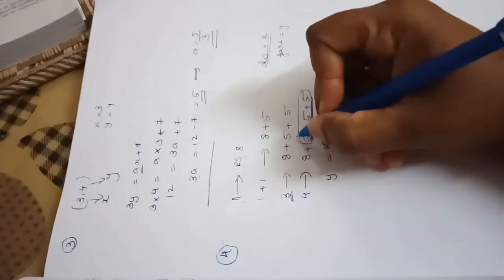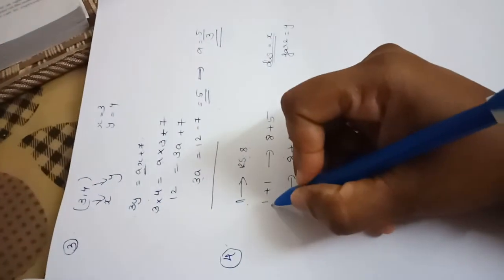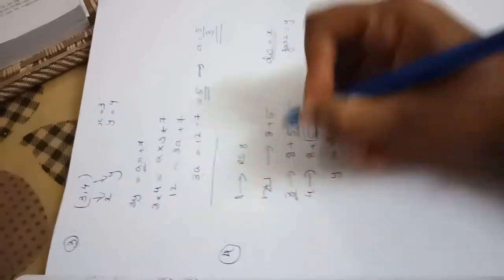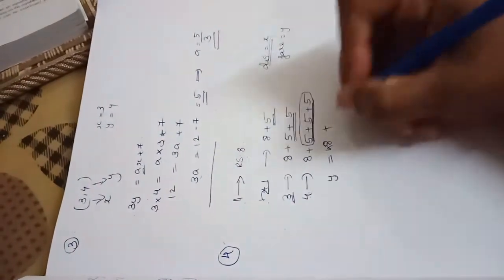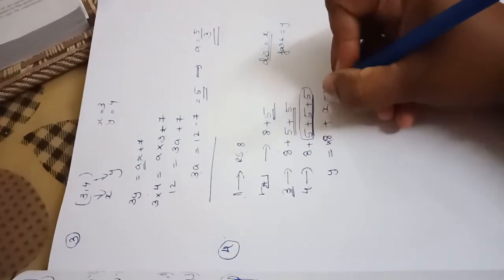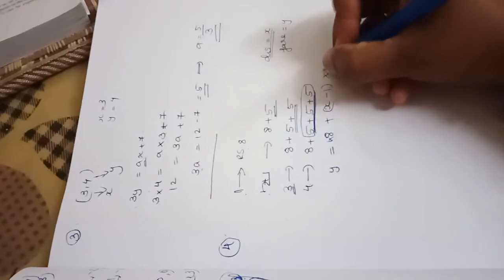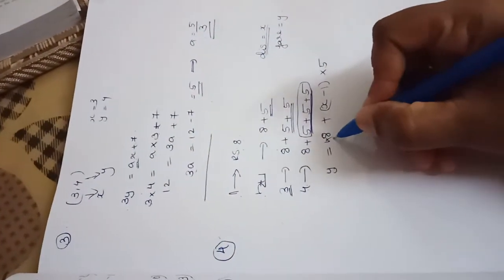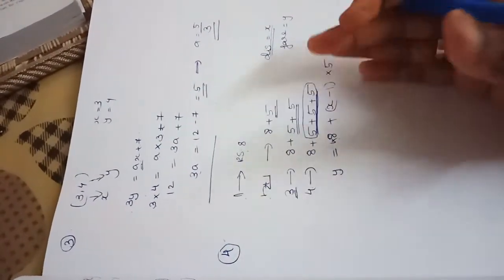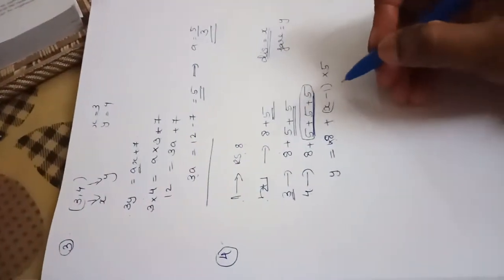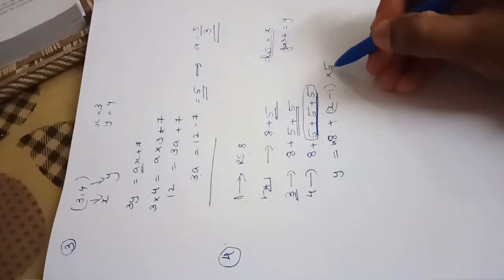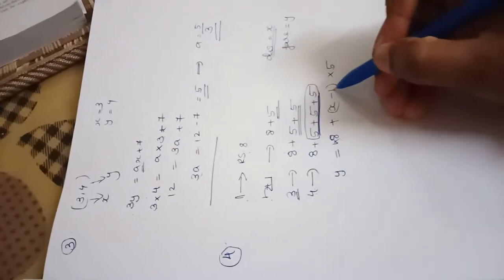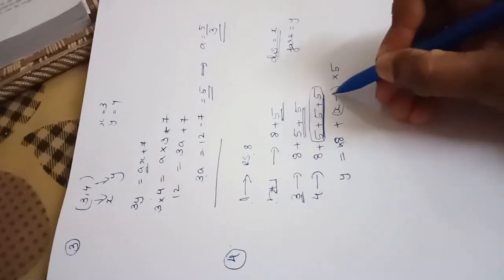If it is 3, we are adding 2. If it is 2 kilometers, we are adding only 1. That means total distance minus 1, into 5, because the first kilometer is 8 rupees and the subsequent kilometers are 5 rupees only. That means we are subtracting this first kilometer here.